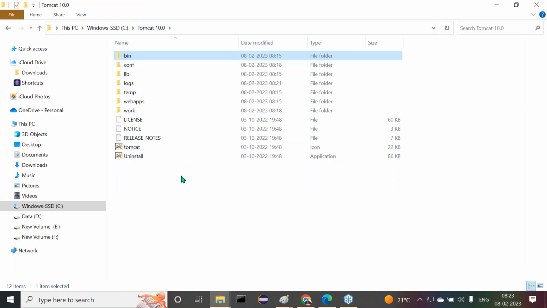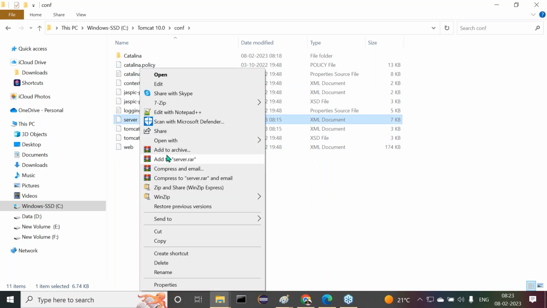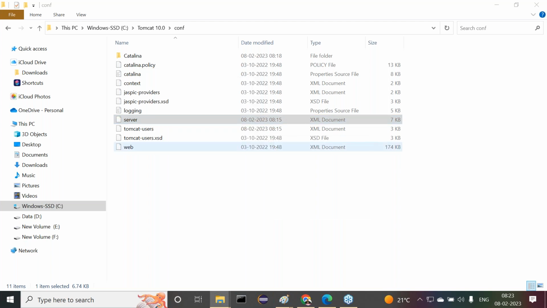If you want to see all the configuration details of the Tomcat server, might be port numbers or some other details, go to the conf folder. Inside the conf folder, server.xml file is available. Right click on it, then open with EditPlus or whatever it may be. Anything here we can use.